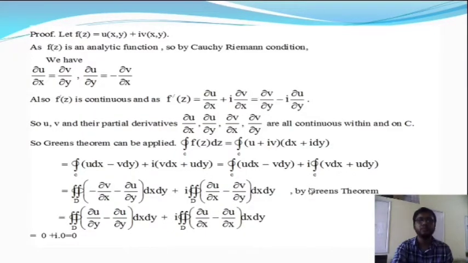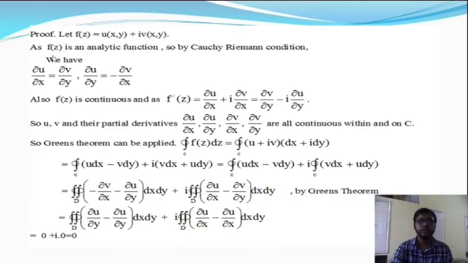So here is the proof. Let f of z be equal to u of x comma y plus i into v of x comma y. This is the complex function in the Argand plane. In the statement of Cauchy's theorem, the function f of z is analytic as well as f dash z is continuous.